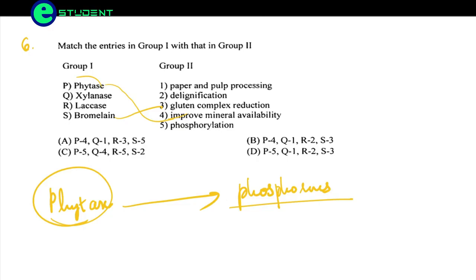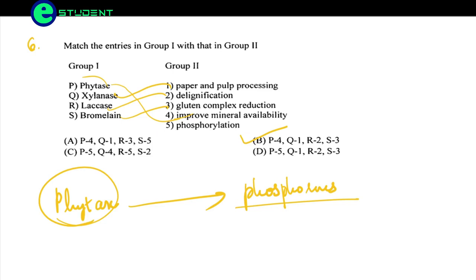When it is breaking down and reducing the lignin, this is also known as delignification. So R is delignification, and xylanase is responsible for paper and pulp production. So the correct option here is B.